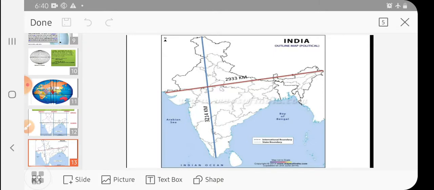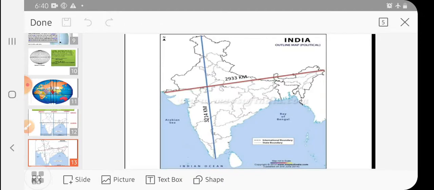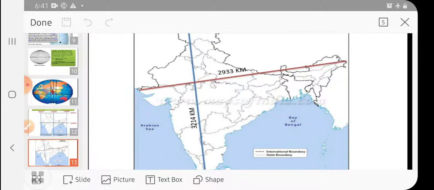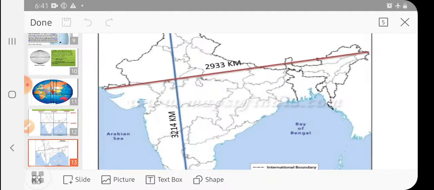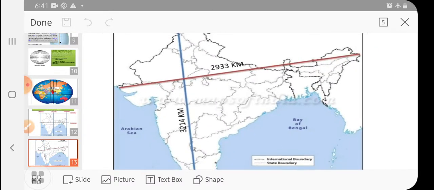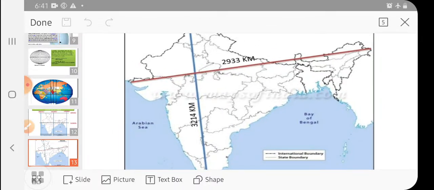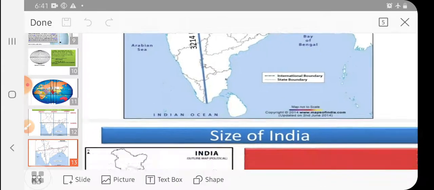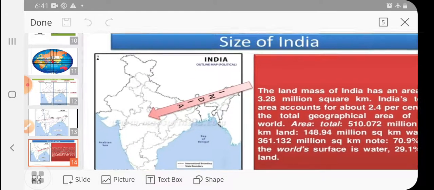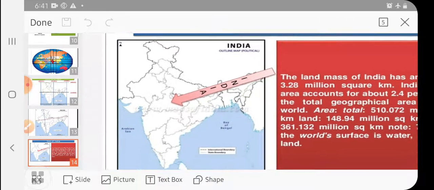So here we'll see that this is the map of India, and in this map, we'll see the extension of India, east to west and north to south. What is the length and width of our country? From Gujarat to Arunachal Pradesh, it is 2,933 kilometer, and from north to south, it is 3,214 kilometer.